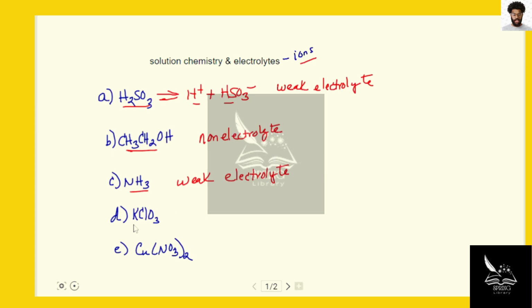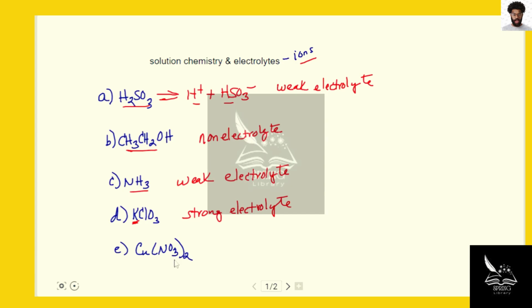Potassium chlorate will completely dissociate, as is the case with really essentially any compound that contains a group 1 metal. It's going to completely dissociate into ions. And so in solution, we are going to have lots of ions present in terms of both the chlorate and potassium ions. This then is a strong electrolyte.